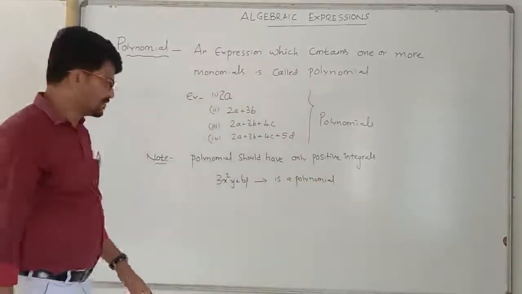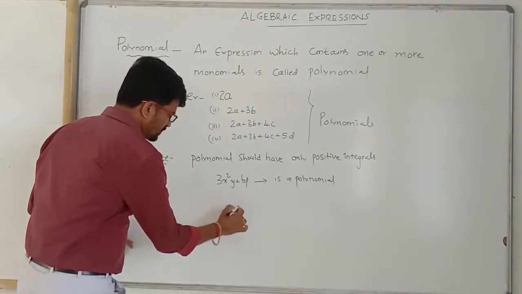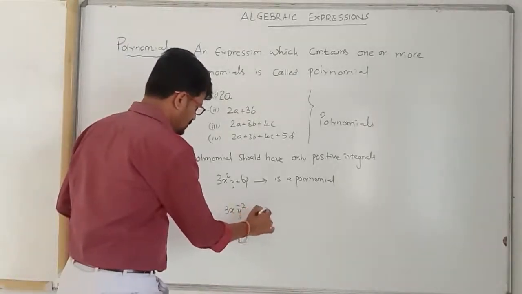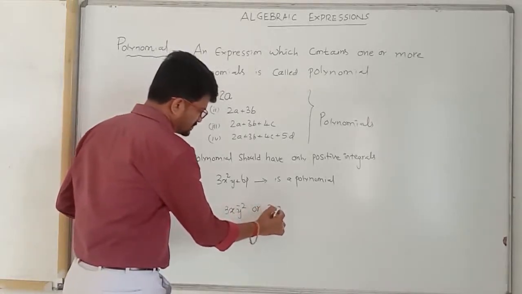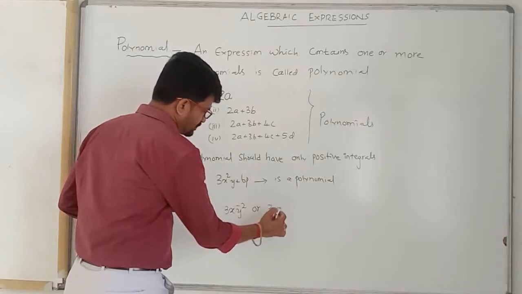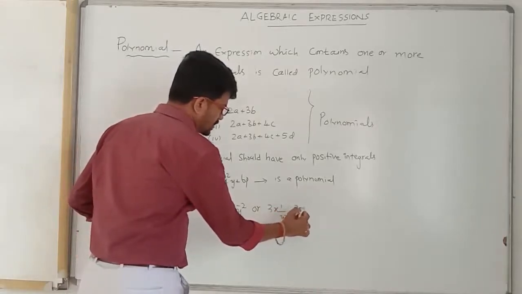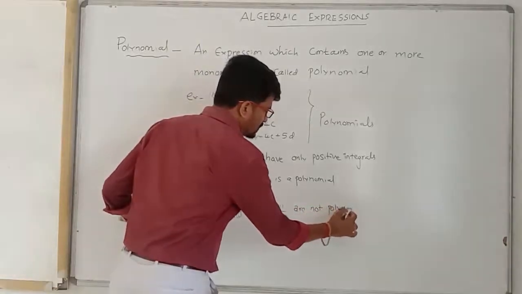Okay. But 3x y power minus 2, or 3x y power minus 2 can be written as, are not polynomials.